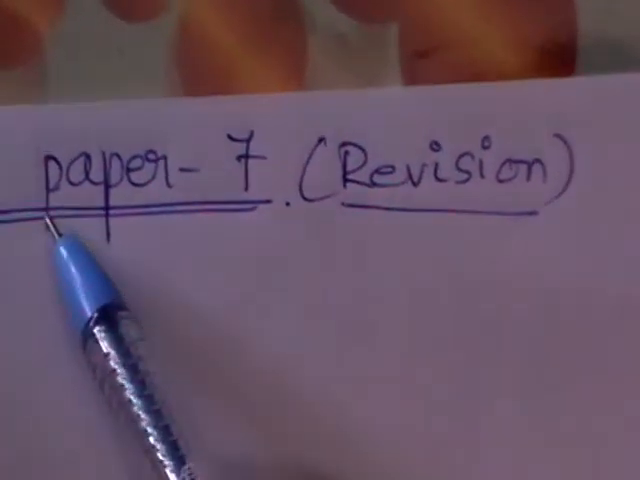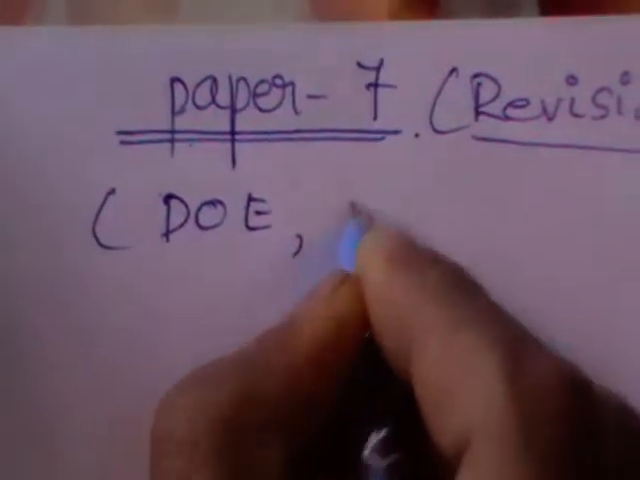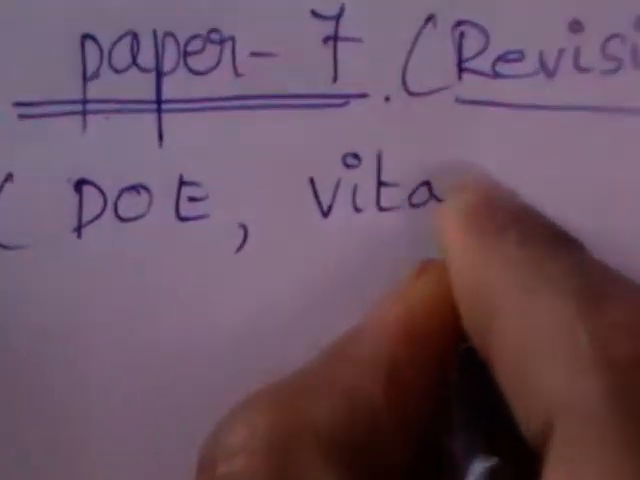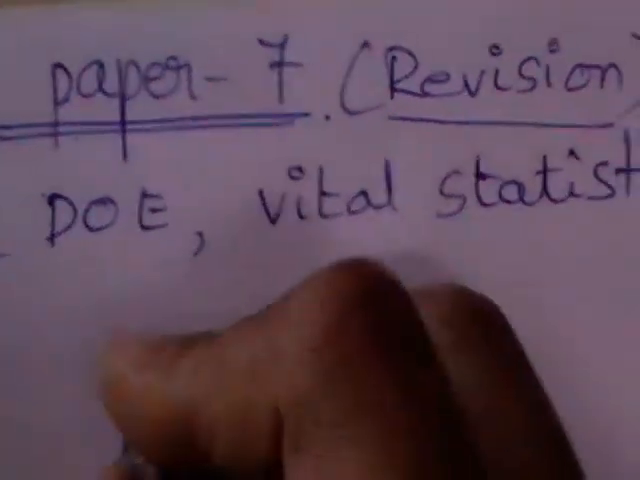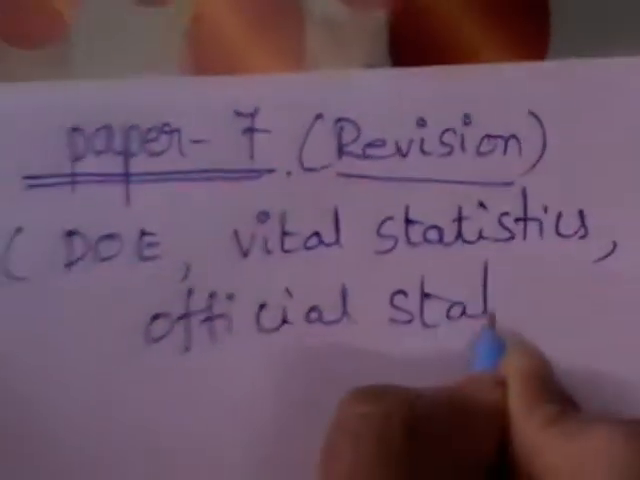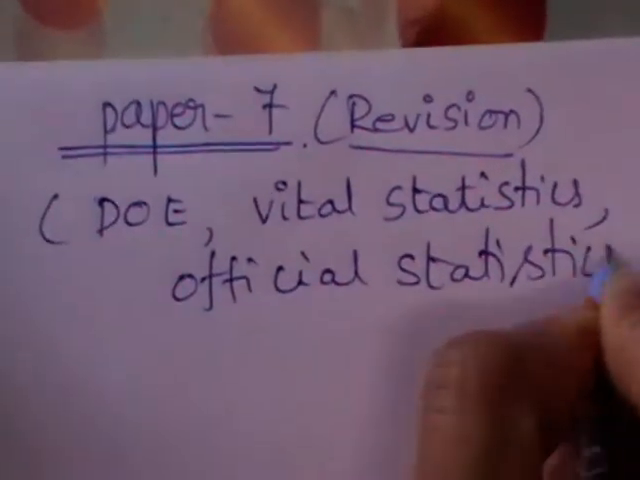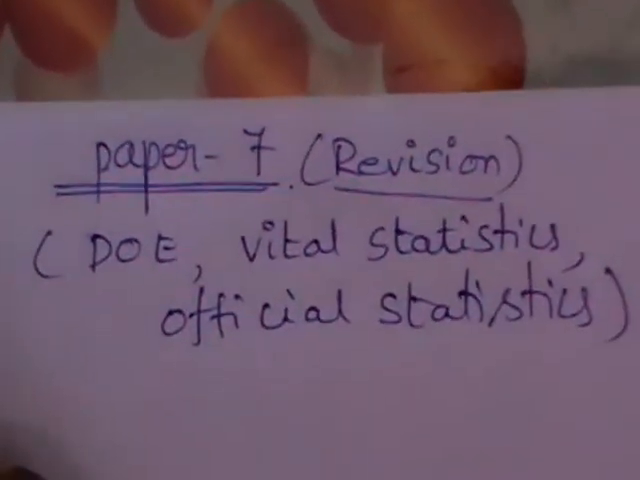So let us discuss important questions from paper 7. Paper 7 comprises of DOE and vital statistics and official statistics. I'll send you the corresponding list of questions also. You know that paper 7 comprises of 3 units: unit 1, unit 2 and unit 3.